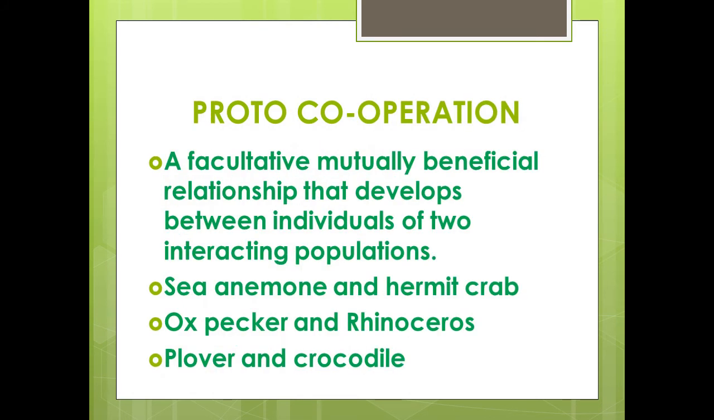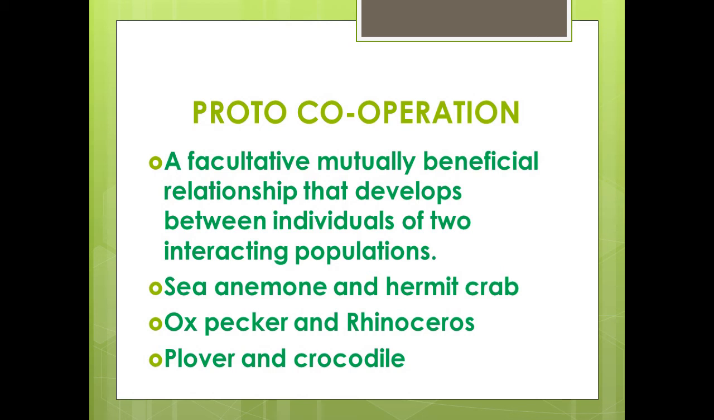Proto cooperation is a facultative, mutually beneficial relationship that develops between the individuals of two interacting populations. Example: sea anemone and hermit crab. The hermit crab removes the sedentary sea anemone from its place of attachment over the rock and fixes it over the surface of its molluscan home. The sea anemone provides camouflage and protection from predators to the hermit crab.